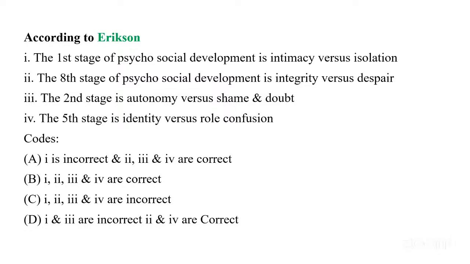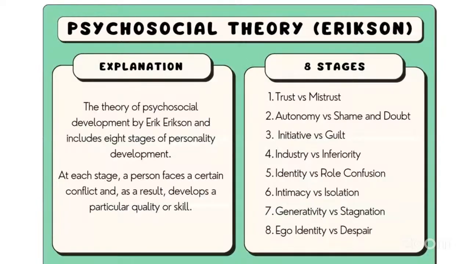The given codes are: A, 1 is incorrect, and 2, 3, 4 are correct. B, 1, 2, 3, and 4 are correct, all are correct. C option, 1, 2, 3, 4 are incorrect, means all are incorrect. Then we have the last option, that 1 and third are incorrect, but second and fourth are correct. So let me just ask you, the first stage of psychosocial development is intimacy versus isolation. Just try to recall, okay? You'll know your answer if I give you the clear explanation of it.